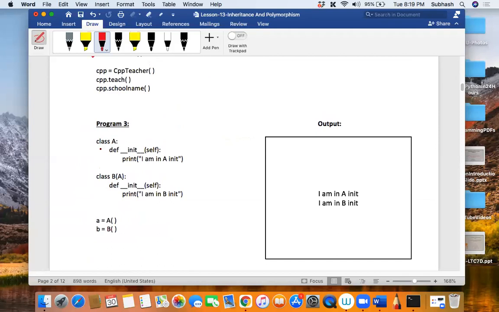Who is inheriting whom? You know why I'm asking this question again and again? Write it in English so that your mind will understand and try to build a relationship over here. That is the reason. So B is inheriting A. Very good.